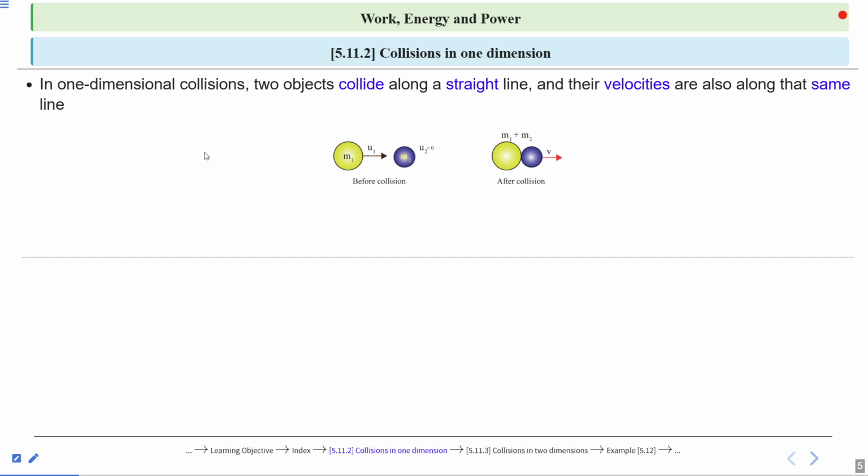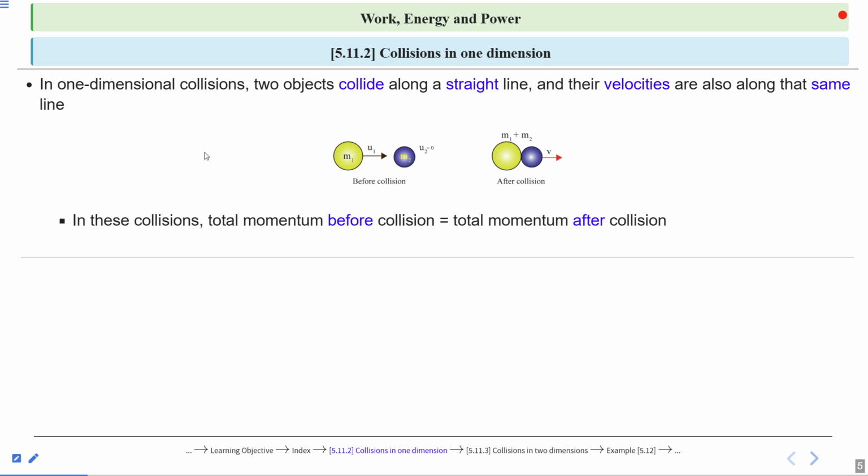So in one-dimensional collisions, two objects collide along a straight line, and their velocities are also along the same line. The momentum of the objects before collision is equal to the momentum after collision. If the collision is elastic, the kinetic energy is also conserved.